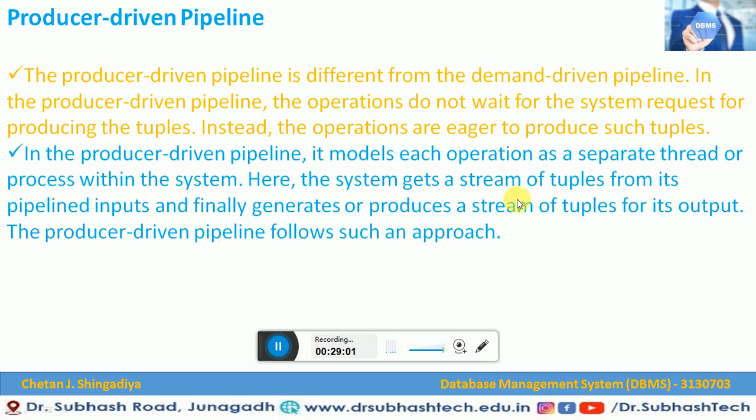Here the system gets a stream of tuples from its pipeline inputs and finally generates a stream of tuples for its output. They are not supposed to wait for a request, but are supposed to generate the tuples for each operation. So this is the main difference between producer driven and demand driven pipeline.